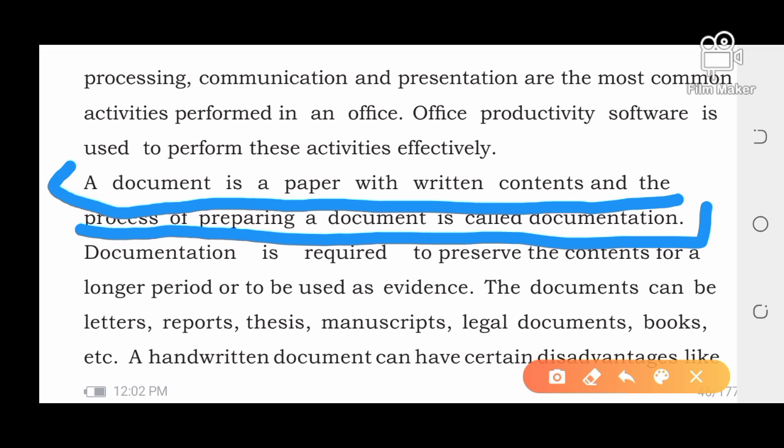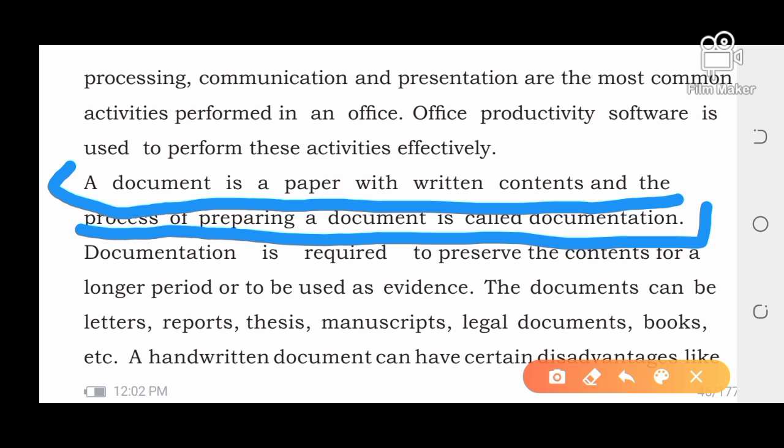That kind of document you have to keep as evidence, because it is kept for a longer period. If that person claims against you or goes to hit you, then you can show the evidence that he or she is hitting me or molesting me every day without any reason, and that paper is your evidence.